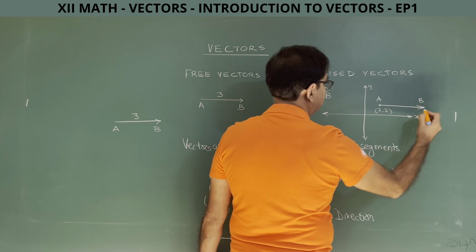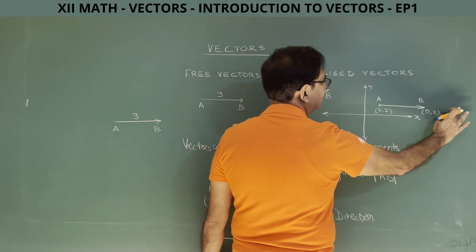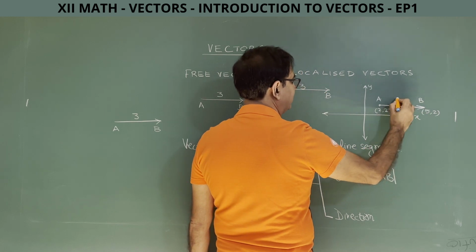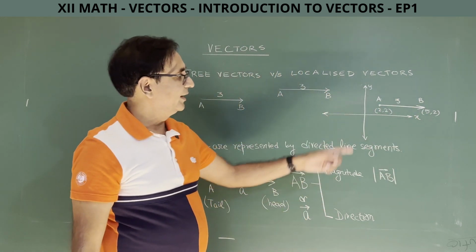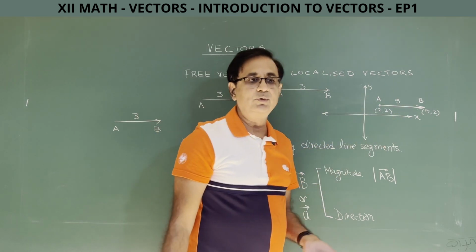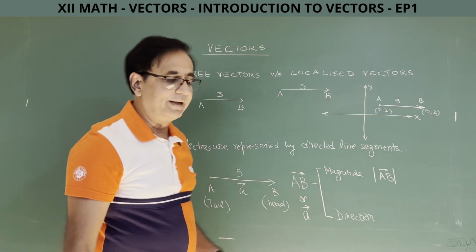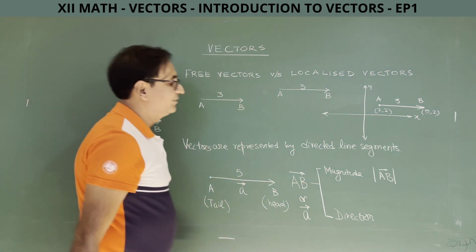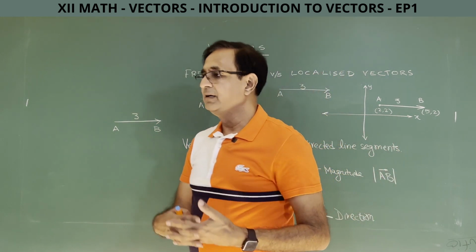So this will be say (5, 2) and it is parallel to the x-axis. Alright, so the magnitude of this vector is also 3 and the direction is the same as this, but now I can't move it because we have fixed that the tail will start from (2, 2). So this becomes a localized vector, but most of the numericals we will be handling are free vectors. So now you know the difference between free vectors and localized vectors.